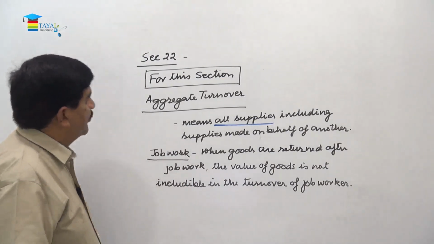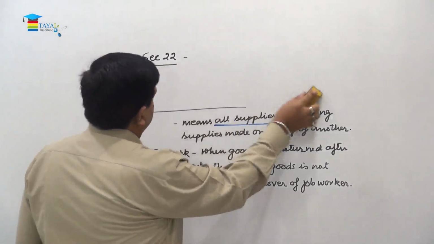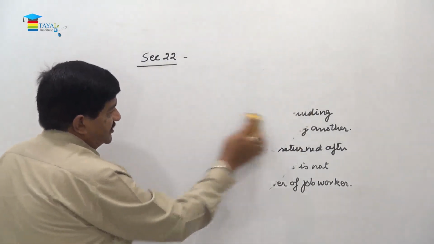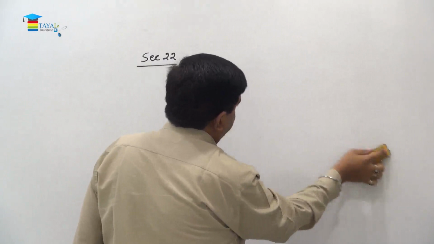Now subsection 1 is talking about registration based on turnover.